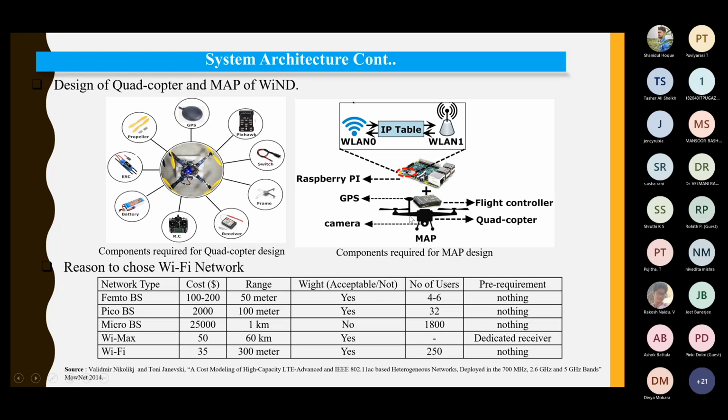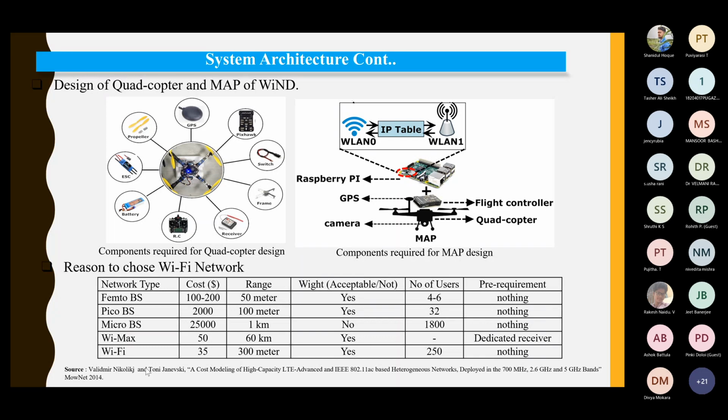And this is the situation. This is the thing which the mobile access points are configured with. And you can see here why we have used Wi-Fi. We have put forward some options: you can use Pico base stations, you can use WiMAX, right? The range of WiMAX could be higher, right? But you need to have a dedicated receiver for this, right?